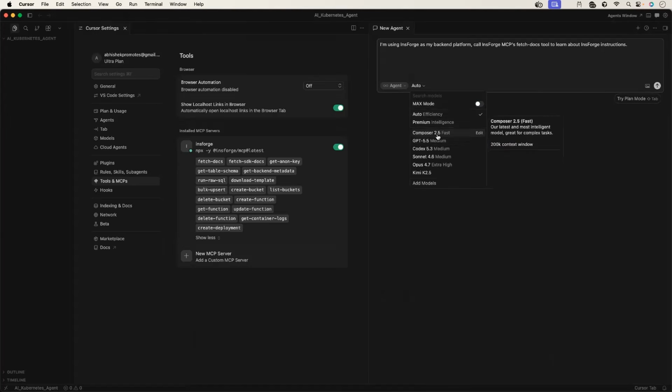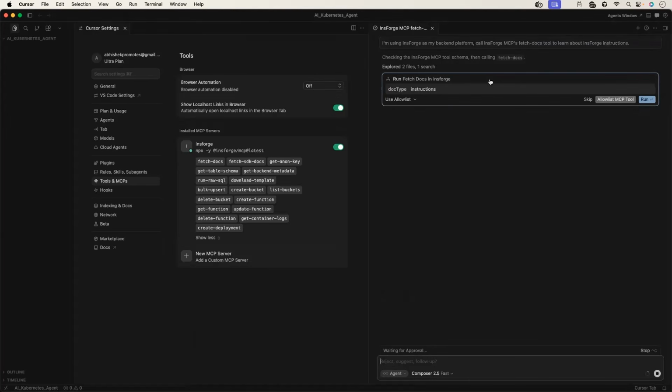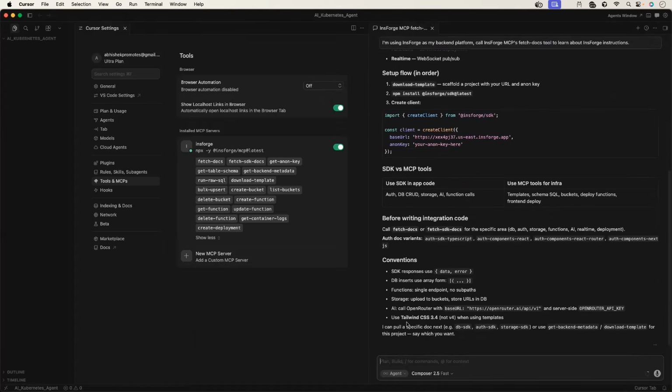Or let me just switch to one of the models. I'll go with Composer 2.5. Nice. So it runs fetch docs in InsForge. Let me allow list the MCP tools. We have the required information, which means the configuration is done. We have set up the Kubernetes cluster, and we have configured InsForge.